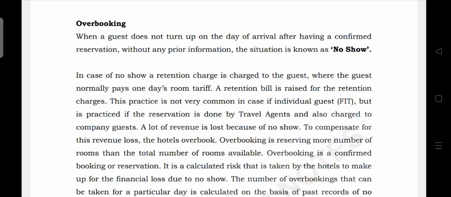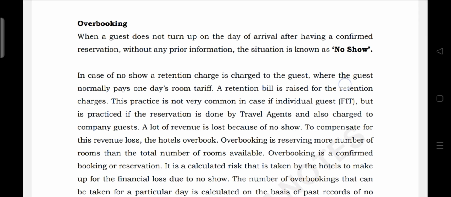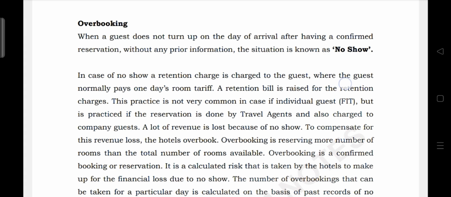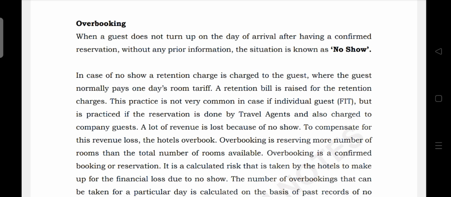Overbooking is reserving more number of rooms than the total number of rooms available. Overbooking is a confirmed booking or reservation. It is a calculated risk that is taken by the hotels to make up for the financial loss due to the no-show. The number of overbookings that can be taken for a particular day is calculated on the basis of past records of no-show.